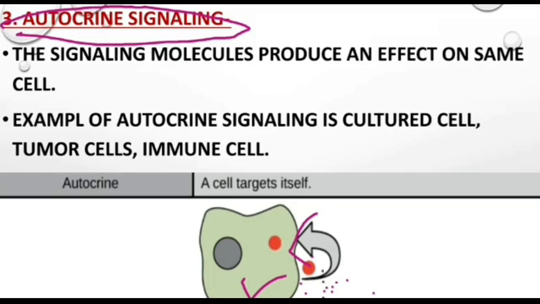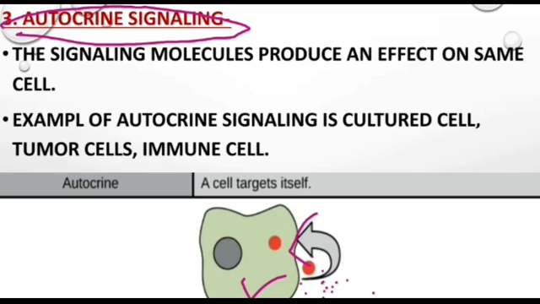After releasing these chemicals, they will go and bind with the receptor which is present on that cell surface. After binding to the receptor, the signal will tell the cell about further activation, meaning apoptosis or cell division.